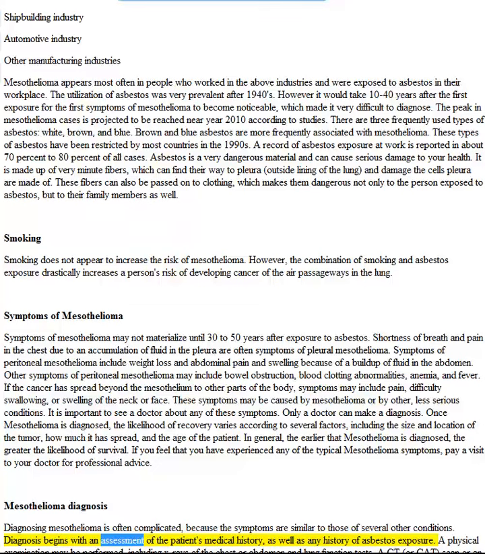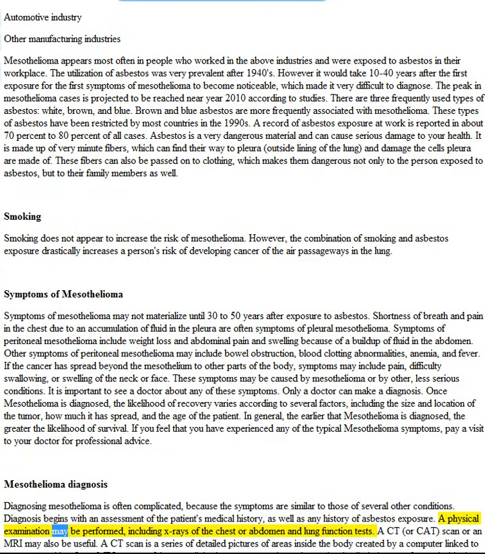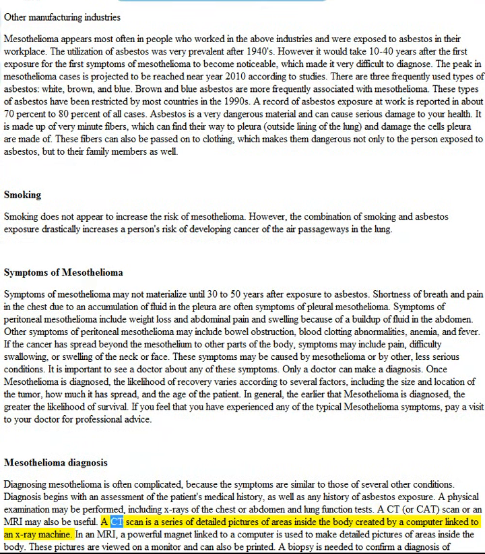Diagnosis begins with an assessment of the patient's medical history, as well as any history of asbestos exposure. A physical examination may be performed, including X-rays of the chest or abdomen and lung function tests. A CT or CAT scan or an MRI may also be useful. A CT scan is a series of detailed pictures of areas inside the body created by a computer linked to an X-ray machine. In an MRI, a powerful magnet linked to a computer is used to make detailed pictures of areas inside the body. These pictures are viewed on a monitor and can also be printed.